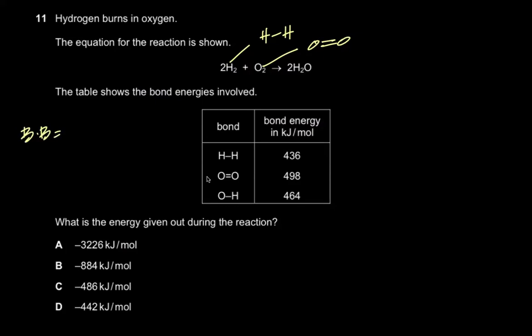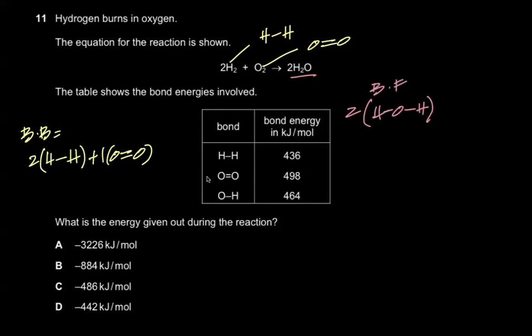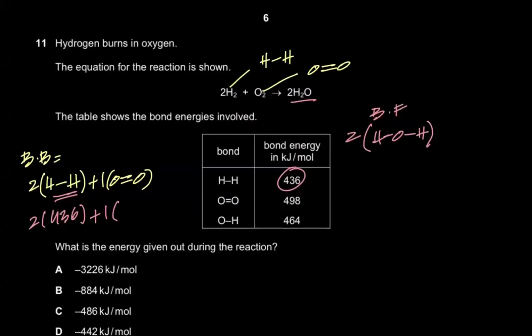Obviously, the bonds of the reactants are going to break. So you have 2H2, and then you have O2, which is O double bonded to O, and that is only one. And bonds formed is basically two moles of H2O, and H2O is O bonded to H and bonded to another H. That's bonds formed. Now plug in the values from the bond energy table. Hydrogen bonded to hydrogen is 436 kilojoules per mole. So I can have 2 multiplied by 436 plus 1 times O double bonded to O, that's 498, right?